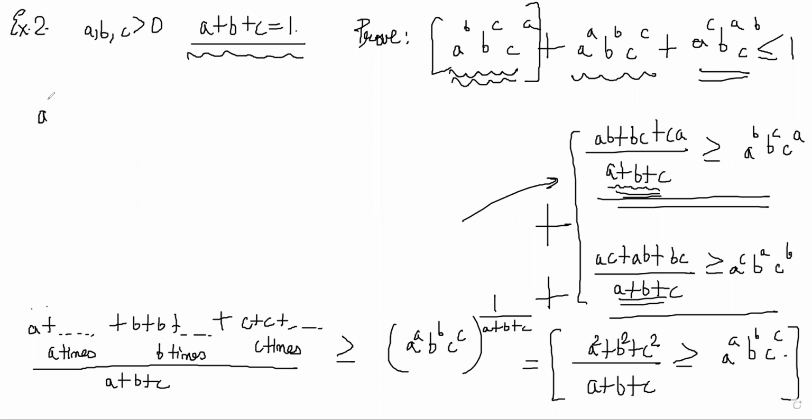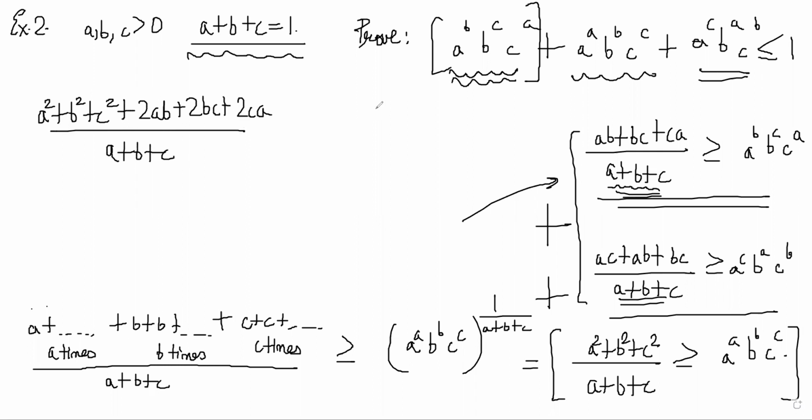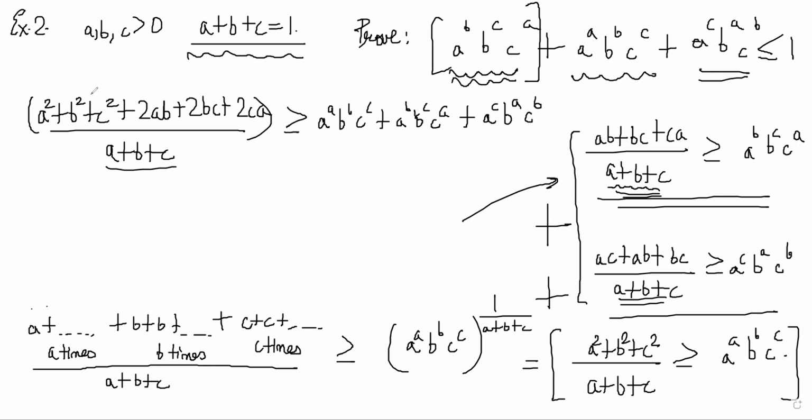So it comes out to be (A square plus B square plus C square plus 2AB plus 2BC plus 2CA) divided by (A plus B plus C) is greater than or equal to A^A B^B C^C plus A^B B^C C^A plus A^C B^A C^B. And this part is just (A plus B plus C) whole square, and this is 1, this is 1, this is 1, is greater than or equal to this thing, right? And that proves the inequality.